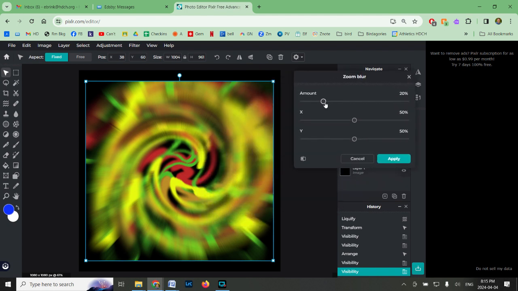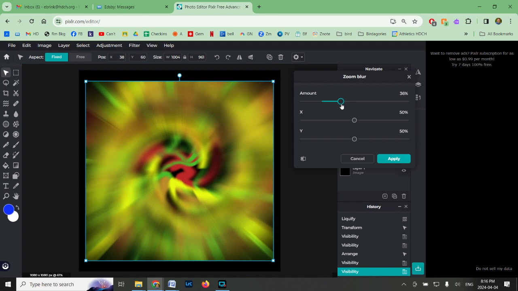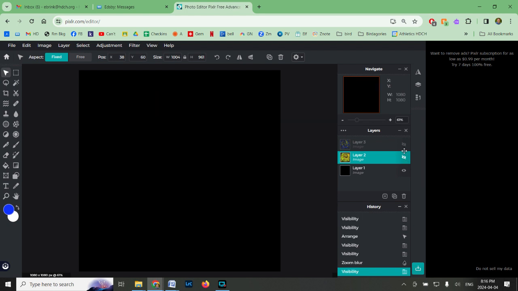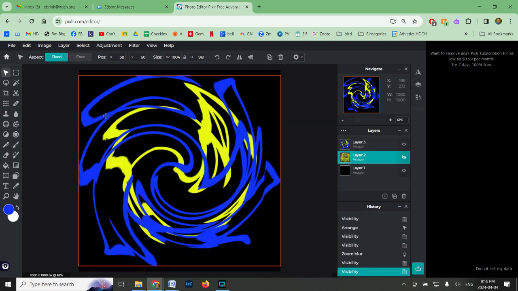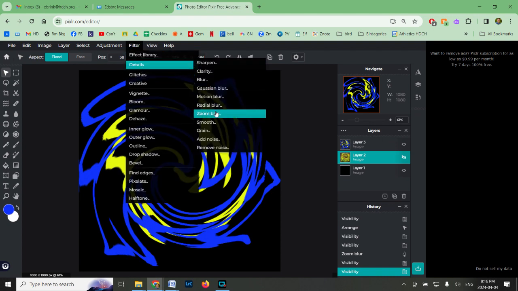So what you can do is there's a number of different amounts. The X and Y refer to where on this picture it's going to go. So we actually want that to stay in the center. With this you can see how much we want it to zoom blur. So you can play with this a little bit. I'm going to go about there, 34 or something. Then what I might do is on the next layer, I might try a different number. So go back into filter, details, zoom blur.